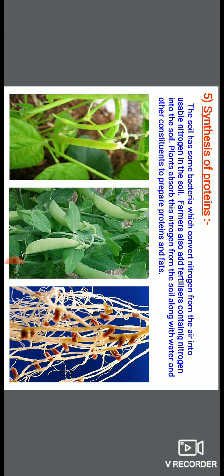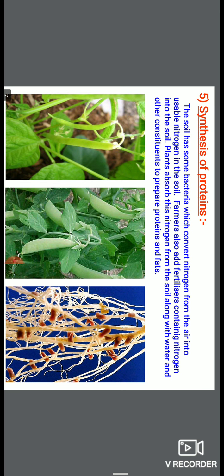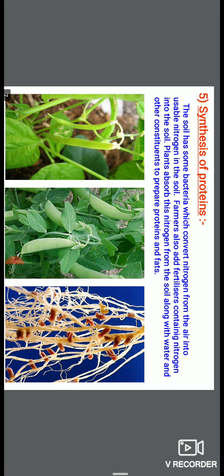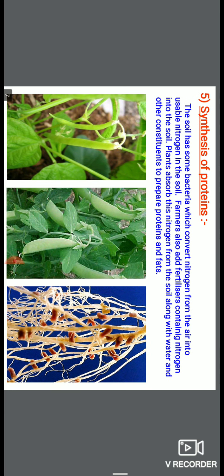So for the synthesis of proteins, one mineral is required, and that mineral is nitrogen. That is very important, and that is absorbed by plants with the help of roots.